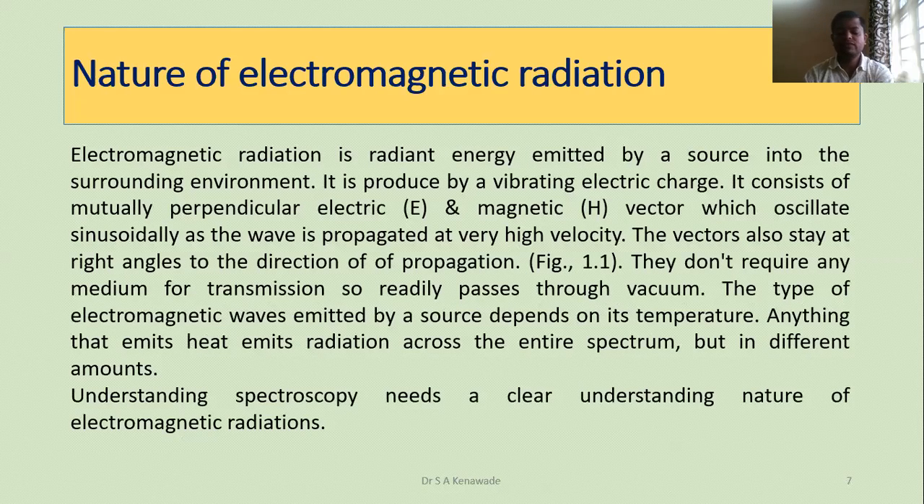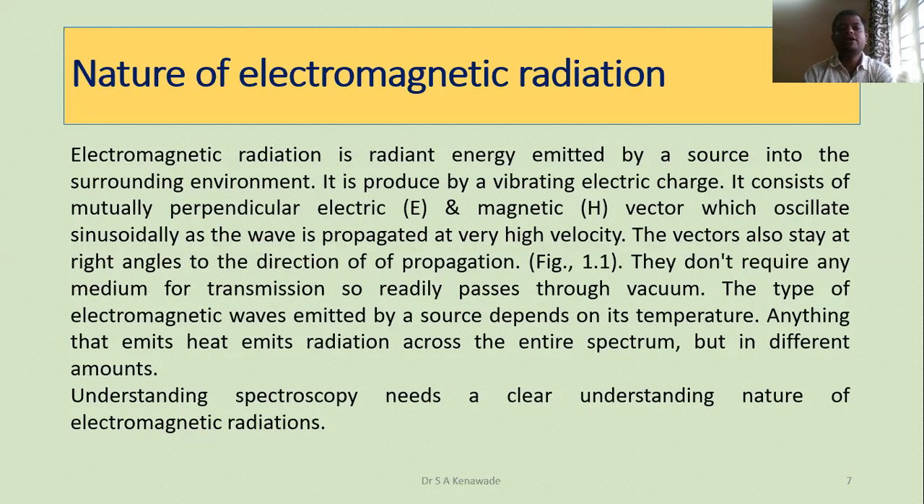Before we start the various types of spectroscopy, we have to understand radiant energy. Radiant energy is bombarded on the matter, so we have to know which radiation energy, that is electromagnetic radiation, we can use for the bombardment of the matter. Then the question is the nature of electromagnetic radiation.